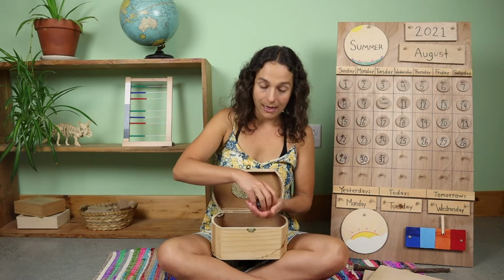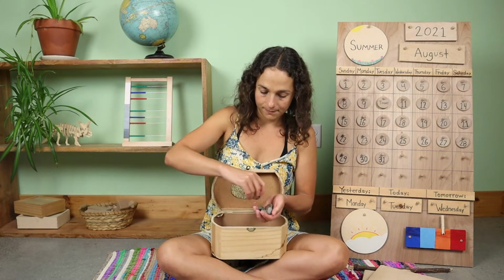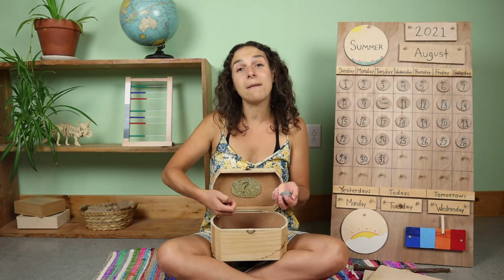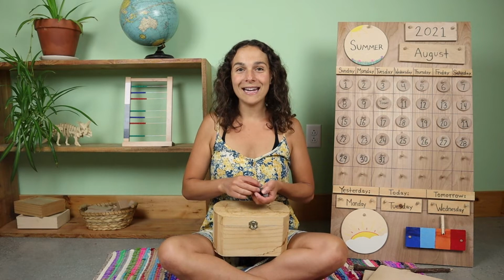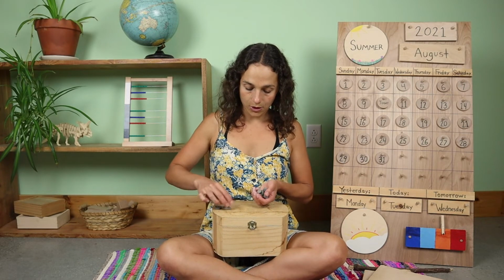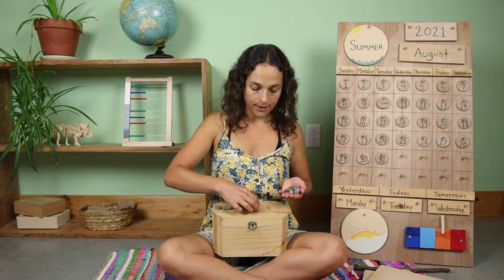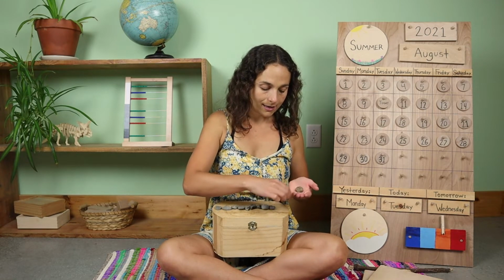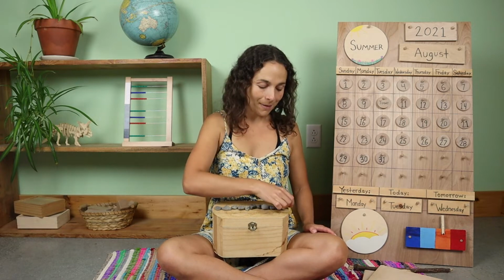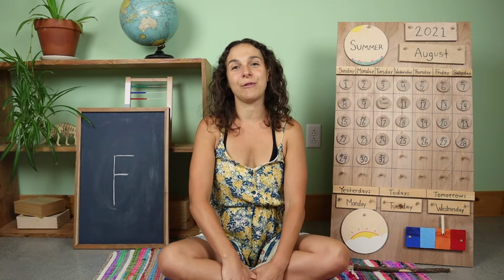We have one more thing to count before we move on to the sign of the week. Let me gather them up in my hand. I have 11 pebbles today. And as I count them, I'll line them up across the top of the box so that we can count together. Are you ready? 1, 2, 3, 4, 5, 6, 7, 8, 9, 10, and one more makes 11. 11 pebbles. And now let's move on to the sign of the week.